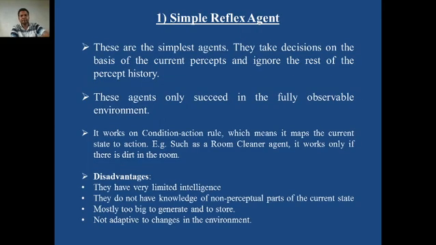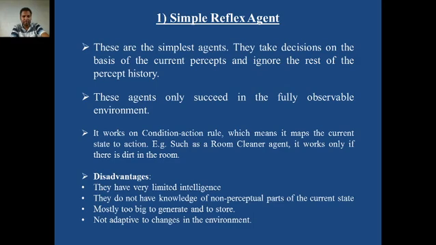The first category is the simple reflex agent. Reflex means immediate. In this type, the agent takes the action immediately based on the current percept. Current percept means whatever readings the sensors give to the agent. Based on that, the agent takes the action.